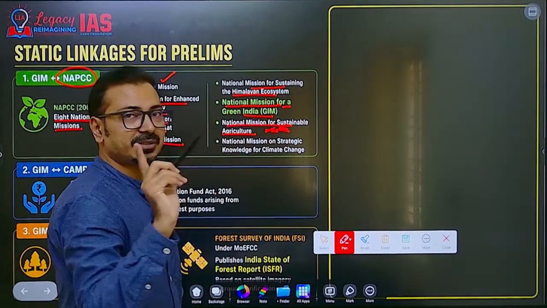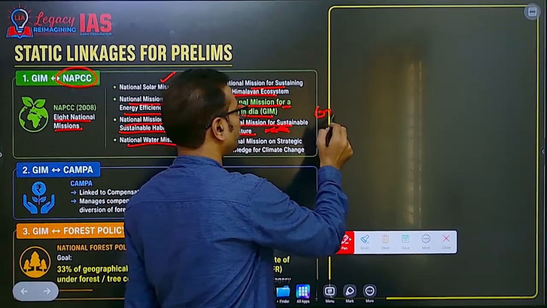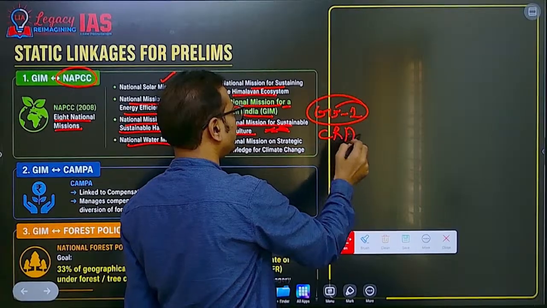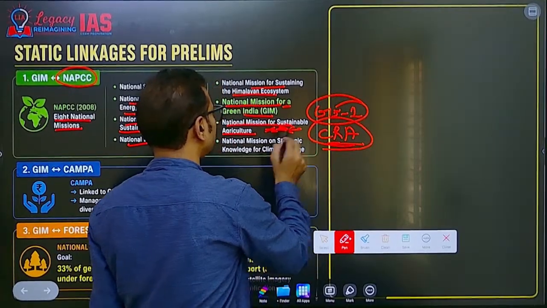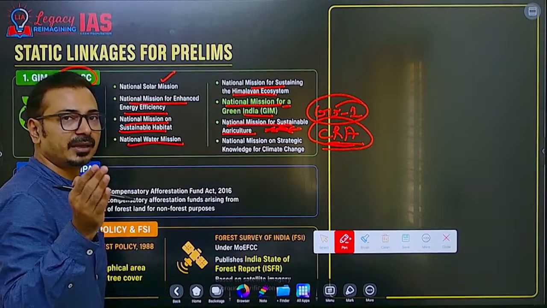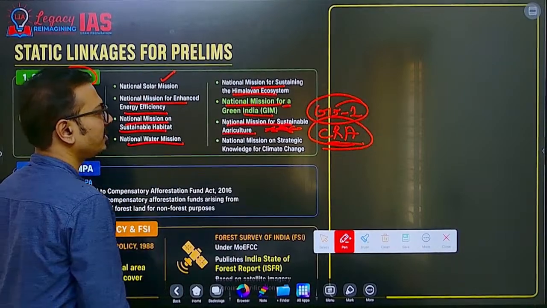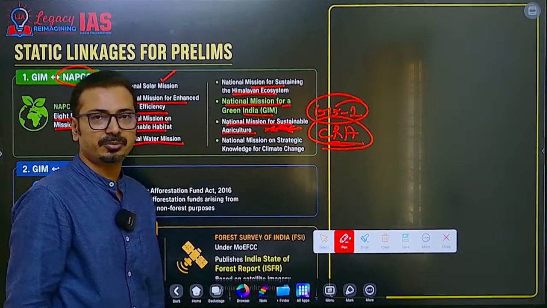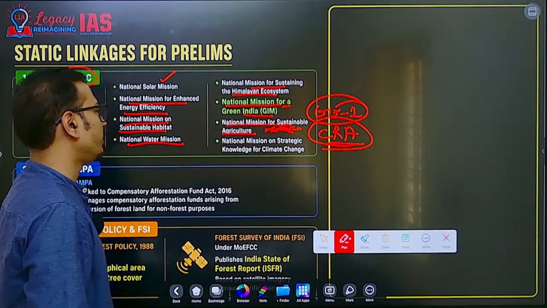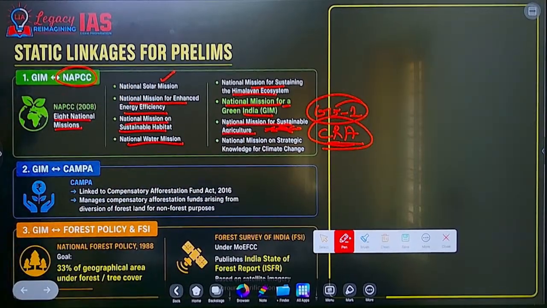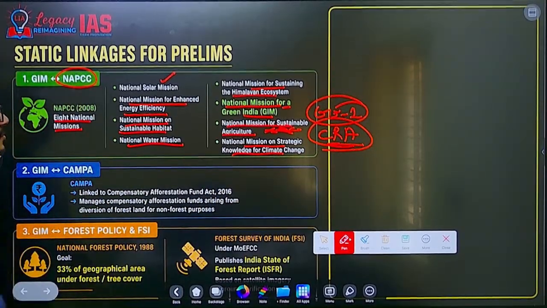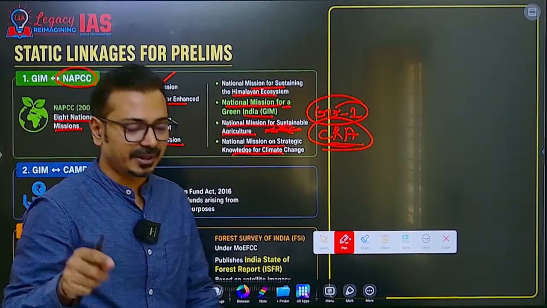Now this year's mains examination GS1 paper had one question. What was that? Climate resilient agriculture. Here you mention the National Mission for Sustainable Agriculture, which ensures this. We can say the Soil Health Card scheme is there, or natural farming, that is, organic farming methods, all of this is promoted under this mission. And lastly, the National Mission for Strategic Knowledge for Climate Change. This is the way you should know it, interdisciplinary.